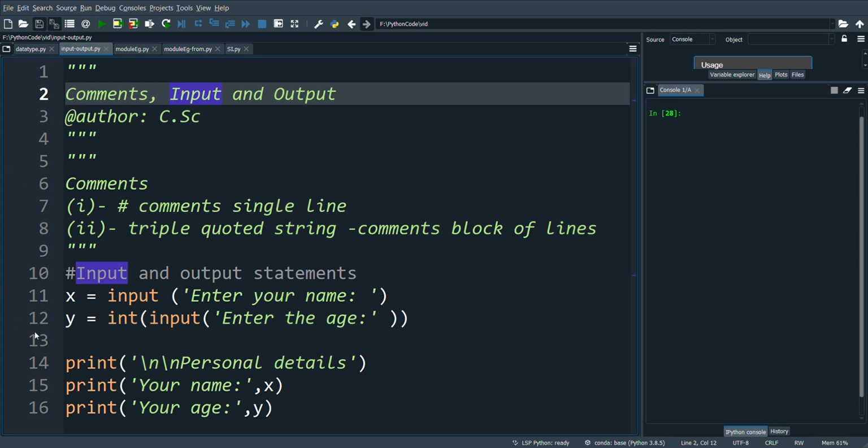Hello. In this program, we will see three simple topics in Python: comments, input, and output.